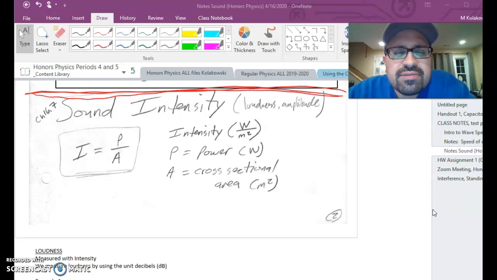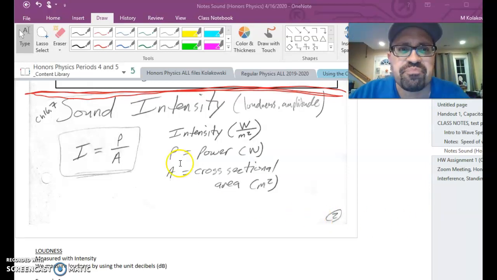Anyway, let's contrast that with loudness. Frequency is not loudness. You could have a high frequency sound, say a flute playing a note. It could be loud or soft. You could have a tuba, that deep tuba sound. It could be loud or soft. Frequency and intensity or loudness are not synonymous. Let's take a look at loudness.